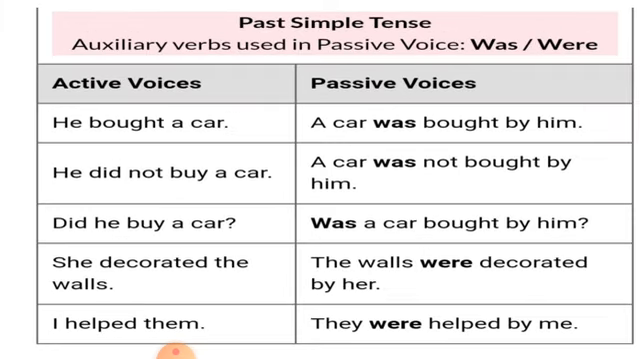Next one is past simple tense, or simple past tense, past indefinite tense. Auxiliary verbs used in passive voice are was or were. For example, he bought a car. A car was bought by him. He did not buy a car. A car was not bought by him. Did he buy a car? Was a car bought by him?